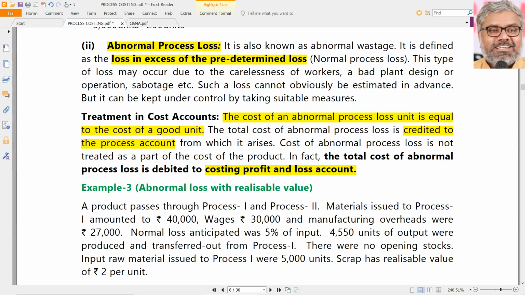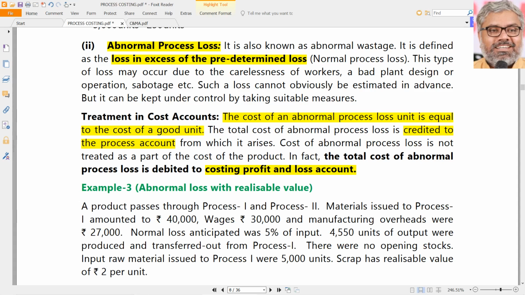But don't be under the wrong impression that normal loss scrap value is credited and abnormal loss is also credited, so both are the same. No. Normal loss scrap value is credited because we want to reduce the overall cost of the good units, since there was a benefit coming out of the scrap units. Abnormal loss is credited because, once again, the cost of good units to be transferred to the next process should be lesser than what has been incurred, and the real abnormal loss, whatever has been credited here, will automatically be debited to the costing P&L account.